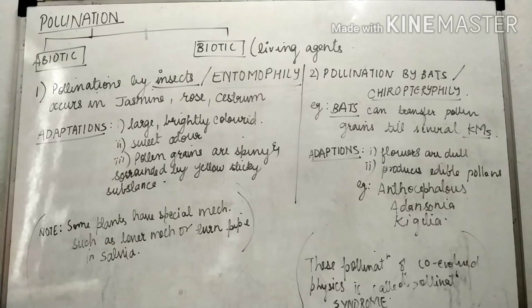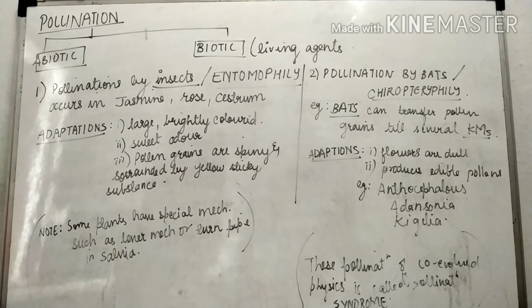It will push the pollen grains forward, so that it can lead to pollination in another flower. So this mechanism is called the lever mechanism or turnpike mechanism, which is present in salvia, a special mechanism present only in salvia.